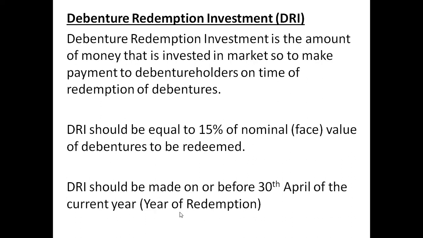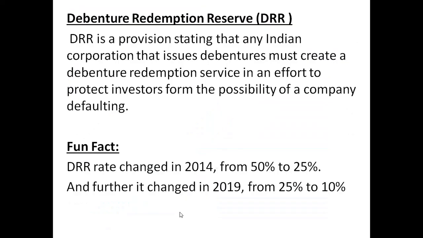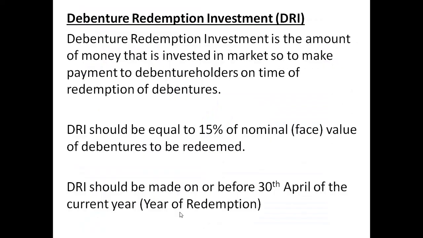So this should be the time period. From 1st April to 30th April of the year of redemption, the company should transfer to DRI. DRR is debenture redemption reserve, and DRI is debenture redemption investment.